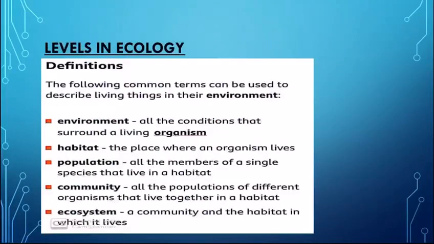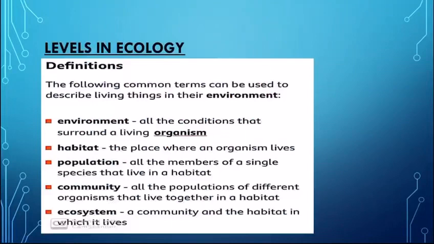There are many levels of ecology. The four important ones are habitat, population, community, and ecosystem. If we talk about environment, they are all the conditions that surround a living organism. Habitat is the place where an organism lives. For example, fish live in the sea. Population is all the members of a single species that live in a habitat.